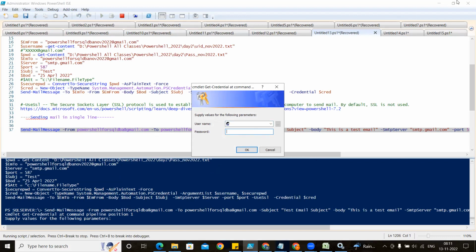Anybody can tell? You got it, no? Yeah, brilliant. There are two things. One is the credential, which is asking for the username and password, and I have written here From also, I have given the email address. So which email address will it try to send from? This one, it will send using the window, whatever login name and password you give. There is no use of whatever you have written in From.